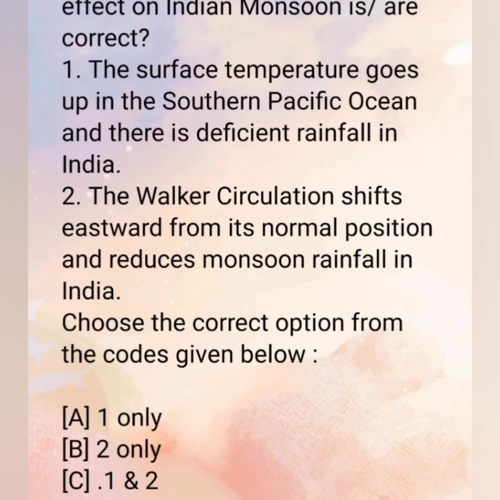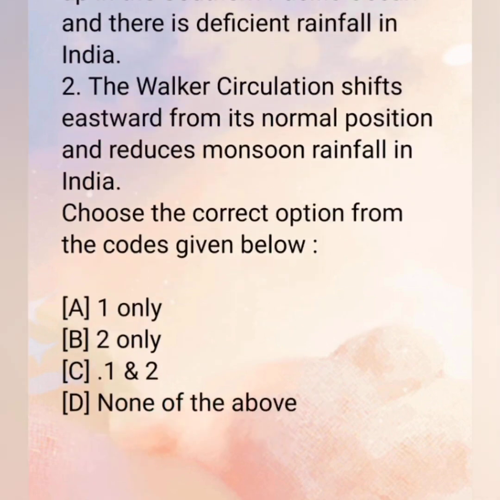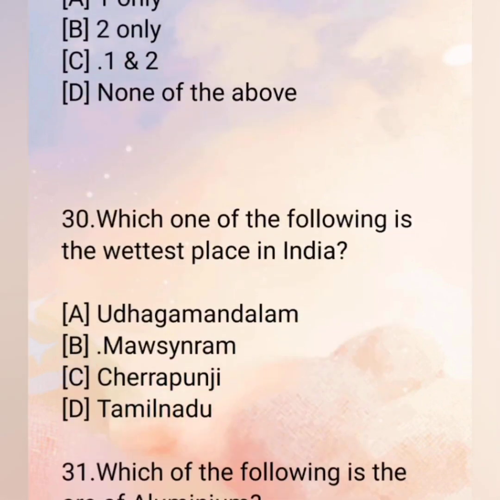Choose the correct option from the codes given below. A. First only. B. Second only. C. First and second both. And D. None of the above. The correct answer is C. First and second.